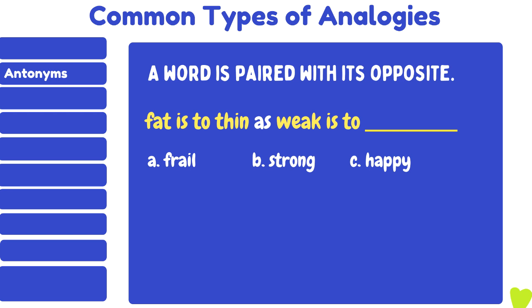Antonym. A word is paired with its opposite. Fat is to thin as weak is to blank. The antonym or opposite of fat is thin. Which one is the opposite of weak? A. Frail, B. Strong, or C. Happy? It is B. Strong.